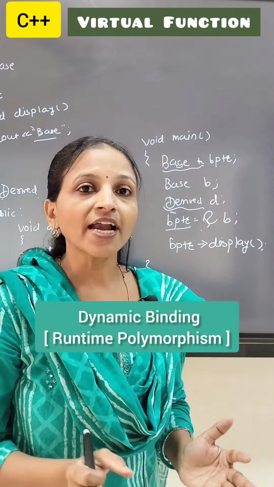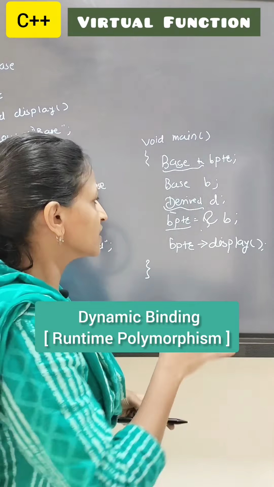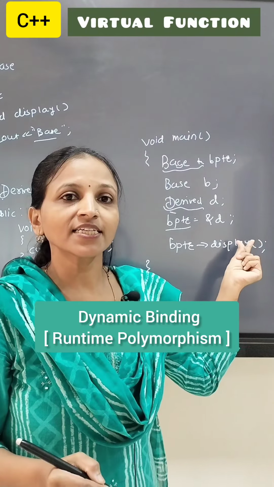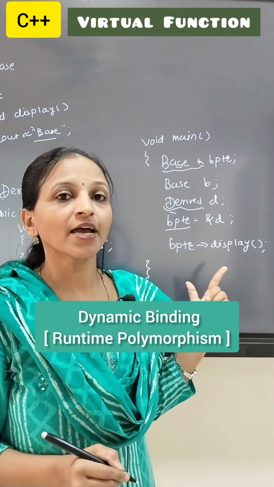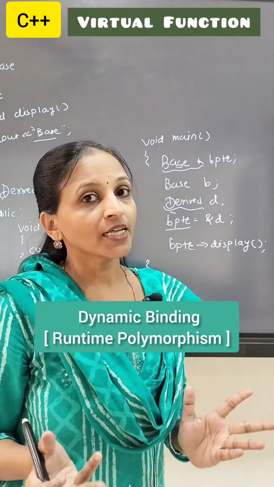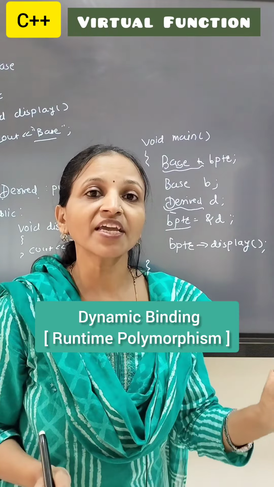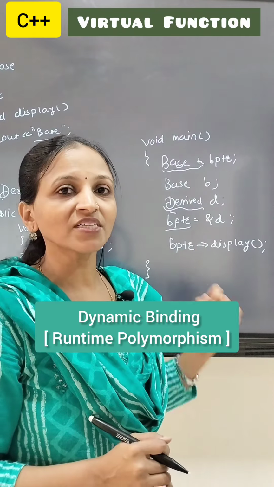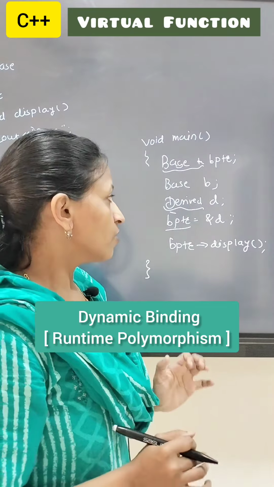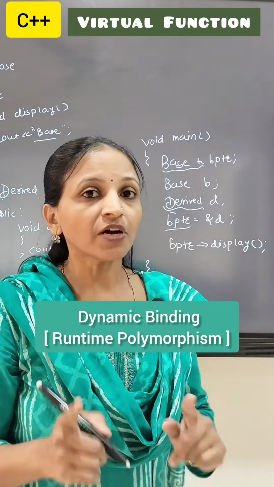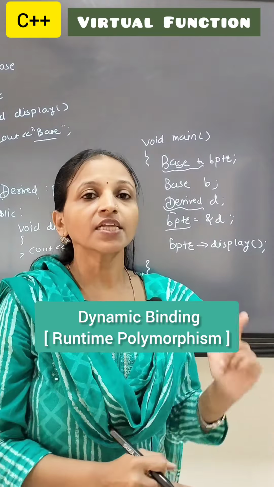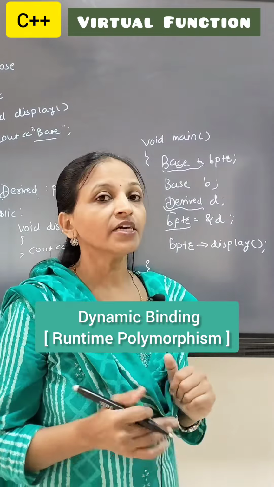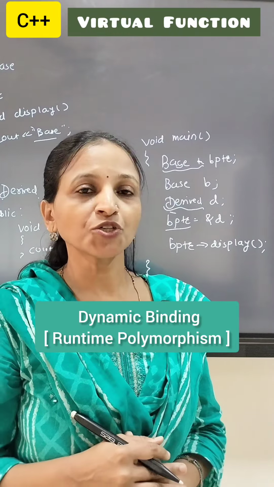Now I am storing the address of the derived object in the base pointer. D is an object of type derived class, whose address I am storing in the base pointer, and I am calling the display member function. Then see, again the base class display member function will be called. Always preference is given to the pointer. Now I want that if I am storing the address of base, then the base member function should be called, and if I am storing the address of derived, then the derived display member function should be called.